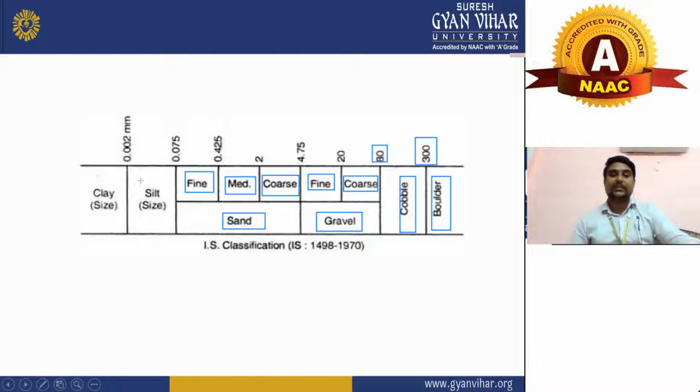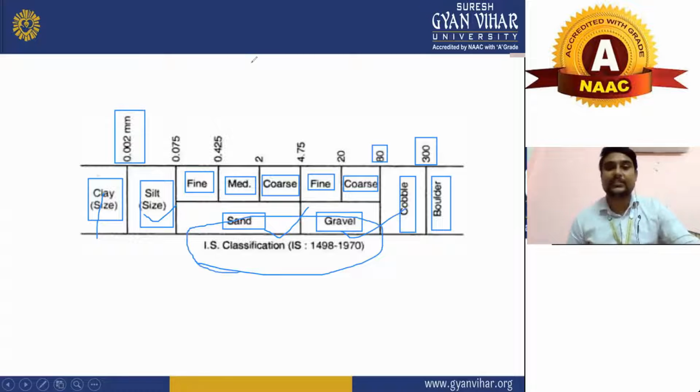Now come to the silt. Silt size will be between 0.002 mm and 0.075 mm. And if the particle size of soil is less than 0.002 mm, it will be called clay. This is a very important thing which you need to remember always, because you should have an idea of the size of clay, silt, sand, and gravel. This is the IS soil classification system.